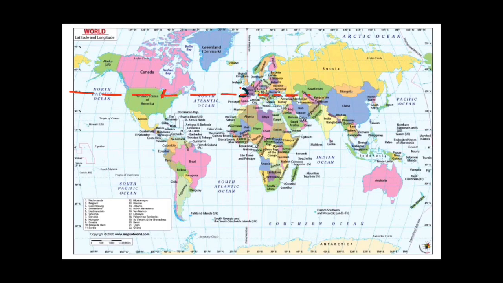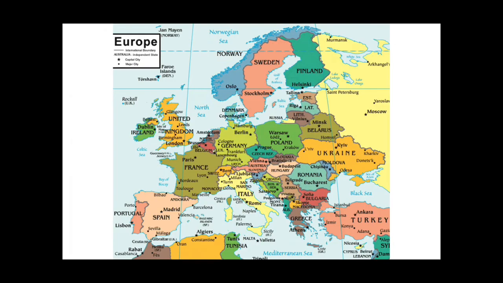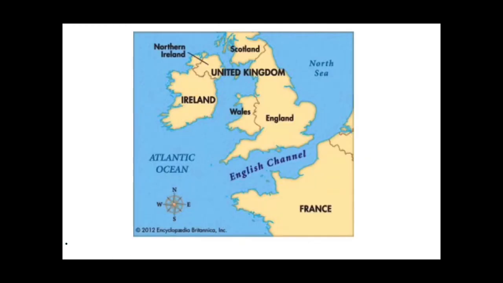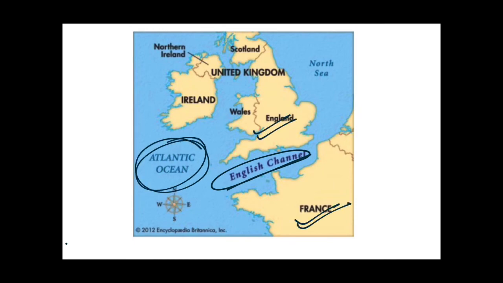So guys, let us know something about the English Channel, which is separating this United Kingdom and France. So this is English Channel and it is a part of Atlantic Ocean. As you can see in this map, this is English Channel, which is separating this United Kingdom and France, and this is part of Atlantic Ocean.